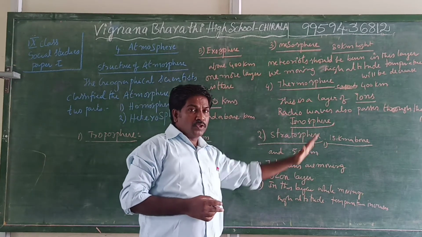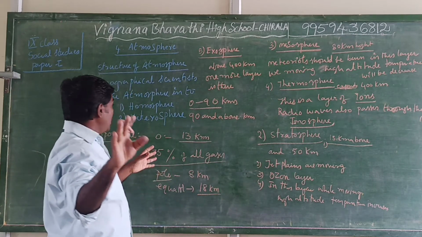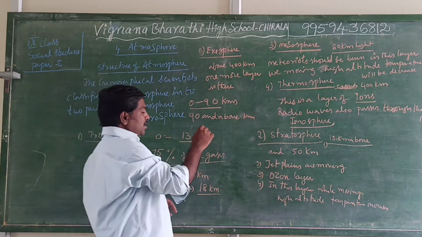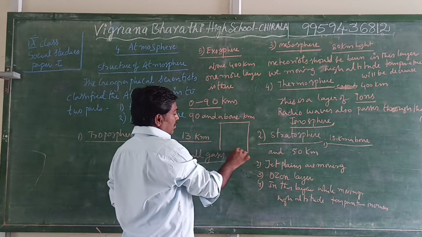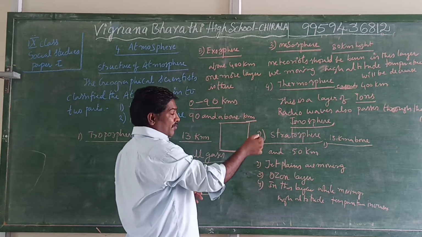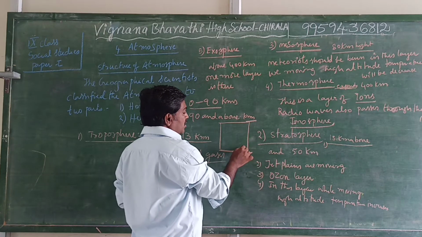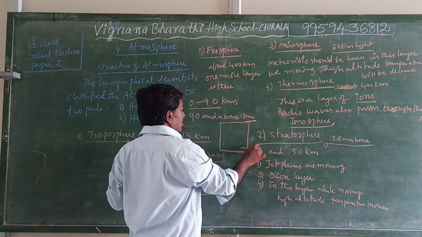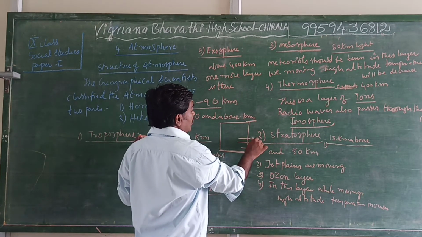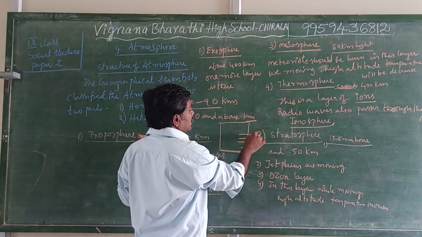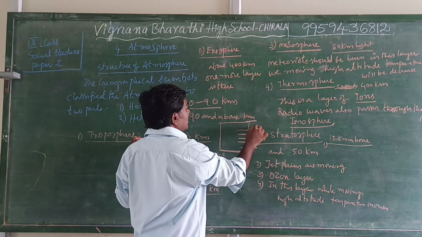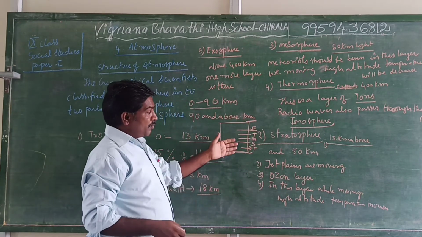This is almost all layers. Once again, I will say the first one. What is that? Structure of atmosphere. You think it. So this is surface of the earth. From here up to here, this is the structure of atmosphere. This atmosphere contains first one, troposphere. Next one, stratosphere. Next third one, mesosphere. After fourth one, thermosphere, and fifth one, exosphere.